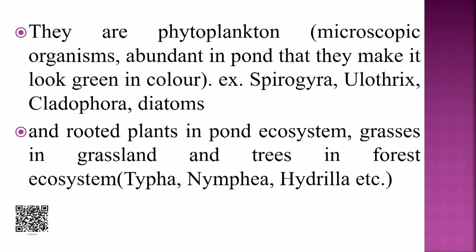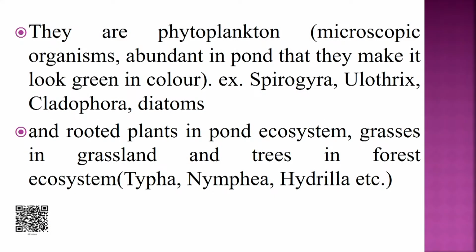They are phytoplankton. Phytoplankton are microscopic organisms abundant in ponds that make them look green in color. Examples of phytoplankton are Spirogyra, Ulothrix, Cladophora, diatoms and many others. When we talk about rooted plants, they are grasses in the grassland and trees in the forest ecosystem. But in the case of a pond ecosystem, they are Typha, Nymphaea, Hydrilla.